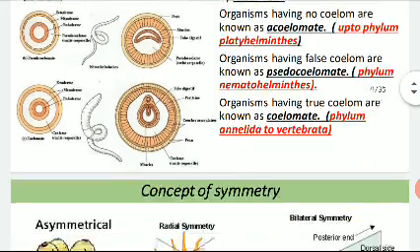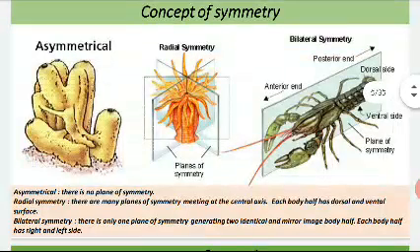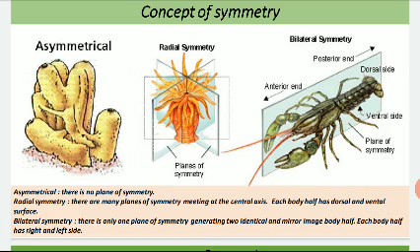Now the next concept, body symmetry. What is symmetry? Symmetry is actually the planning of our body, that means how the internal organs are arranged in our body. Depending upon this symmetry, there are 3 types of symmetry: asymmetrical, radially symmetrical and bilaterally symmetrical. In the first case, asymmetrical, the organism has no plane of symmetry. That means we cannot divide the body of the organism in an exact plane.